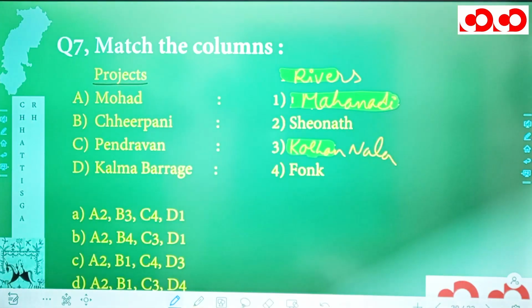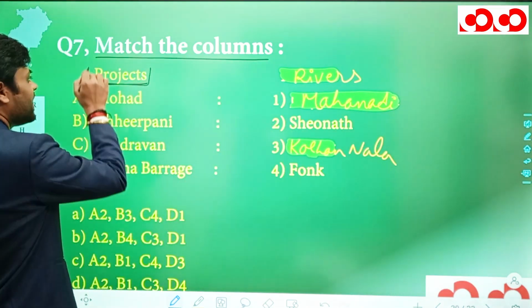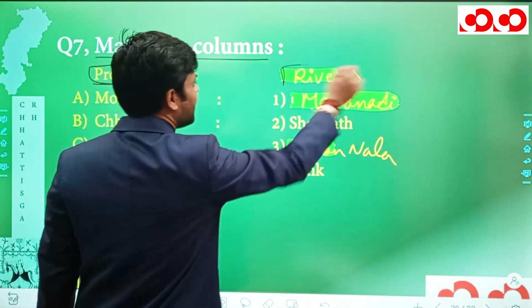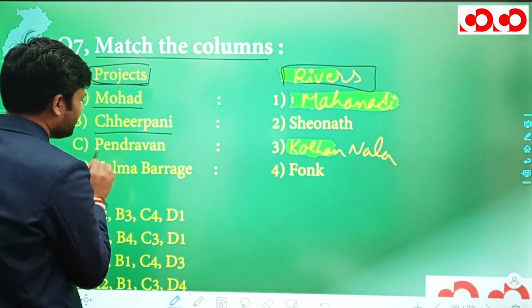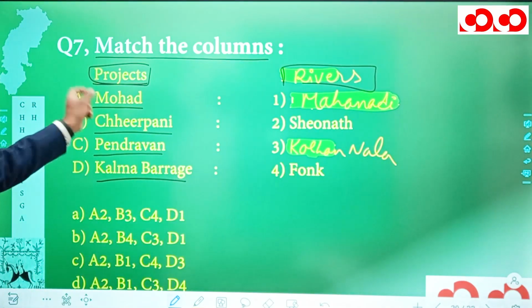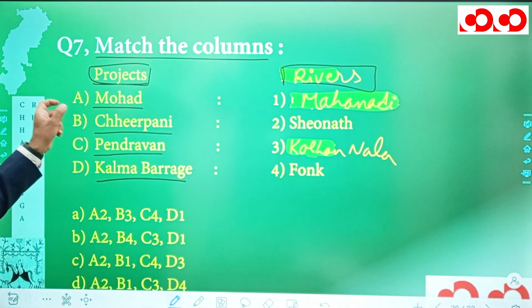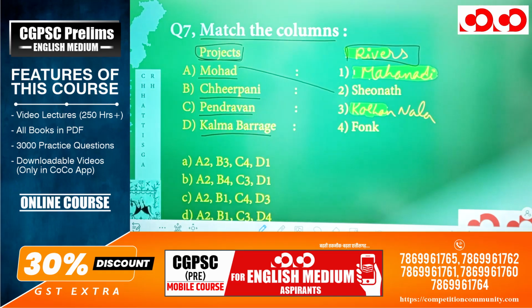Now next we have a seventh question, in which we have to match the columns, wherein in one column we have projects and in the second column we have rivers. In the projects we have Mohad, Shirpani, Pendravan, and Kalma Barrage. Let me tell you, this Mohad project is situated over river Shivnath in the Rajnandgaon district.